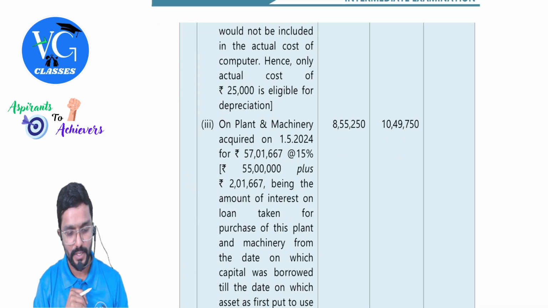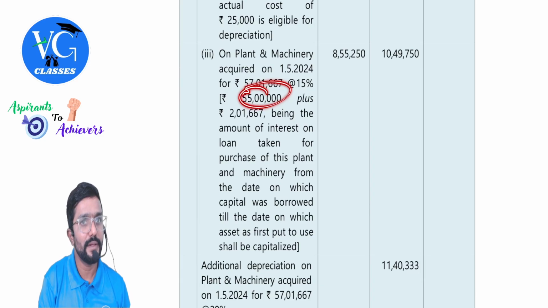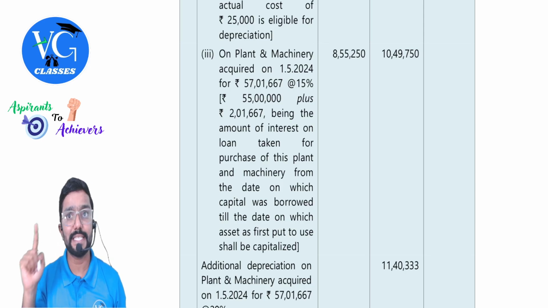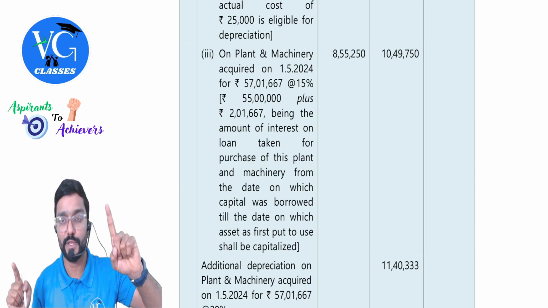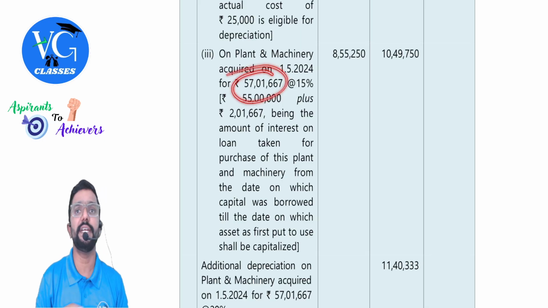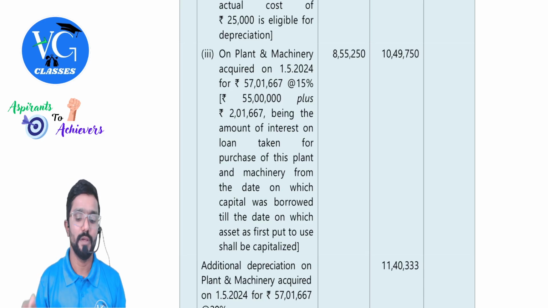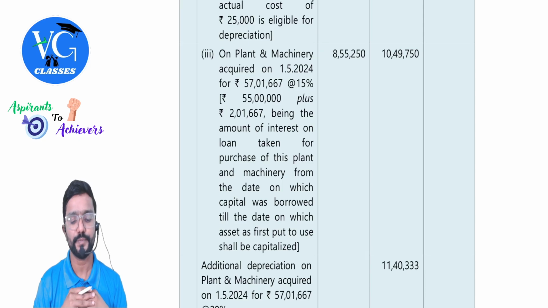Okay, sir. Next. On plant and machinery, guys, cost is actually 5 lakh plus interest should be capitalized up to the date the asset is put to use. I already told you about this. We need to capitalize it. Now, what is the actual cost after considering interest? 57 lakh 1,667. So you can claim 15% depreciation on it, full, because it is used for more than 180 days.